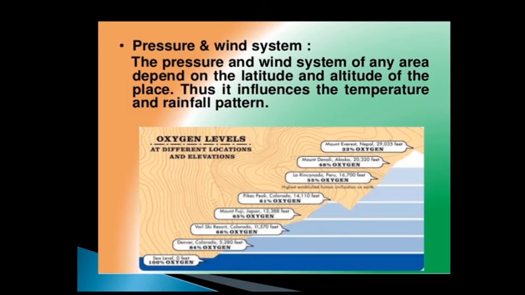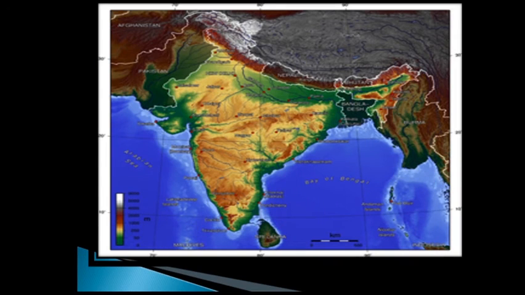Now the next factor that is affecting the climate of India is the relief features. You can see the physical map of India in this slide, and all these relief features, the Western Ghats, the Eastern Ghats, the Aravalli Hills and the Eastern Hills, affect the climate of India as they stop the rain, and the windward side of the mountain receives heavy rainfall, so the climate is affected.